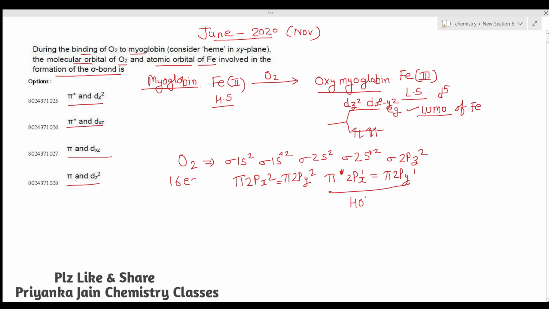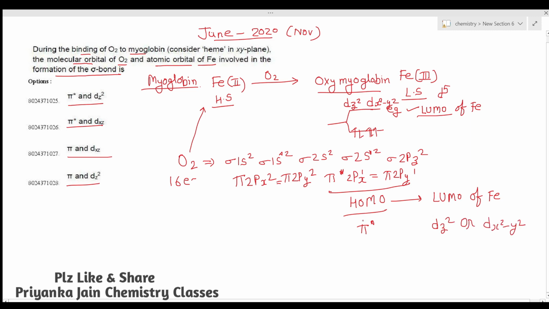highest occupied molecular orbital of oxygen, because we know that the electron density is being donated from the oxygen to the iron. Okay, this is the ligand, so this is donating the electron density to the iron. So electron density is being donated from the highest occupied molecular orbital of oxygen to the lowest unoccupied molecular orbital of iron, right? So this orbital we are calling the π* orbital, and this orbital we are calling the lowest unoccupied molecular orbital. This may be dz² or this may be dx²−y².